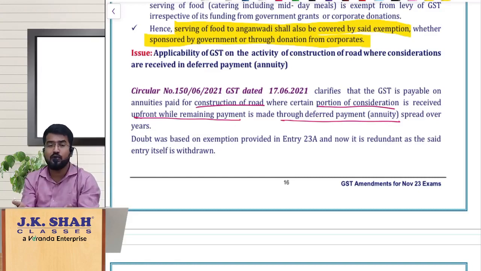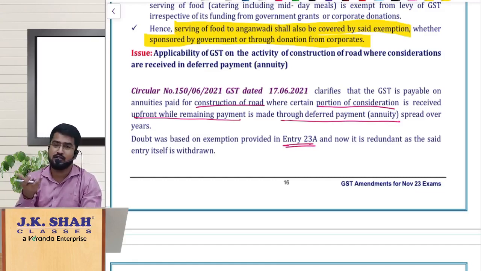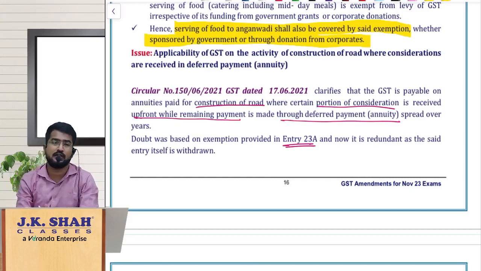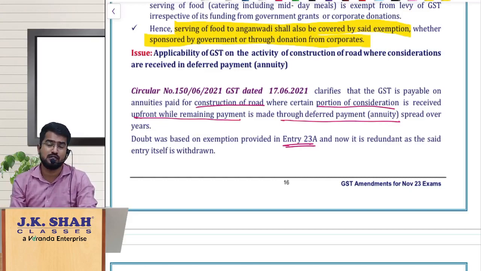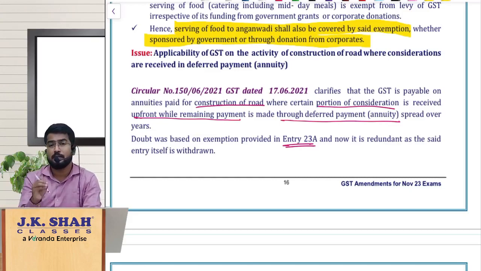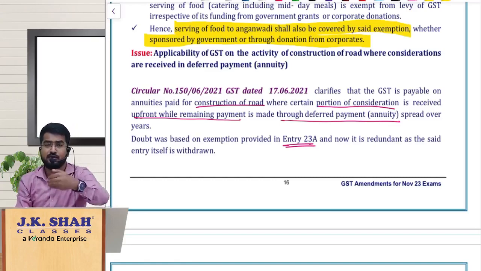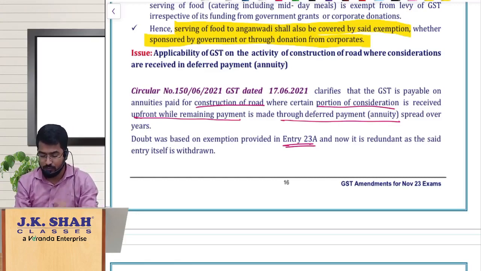The doubt which came to people based on entry 23A is itself not there now, so this clarification does not have any role now. Please understand, services by way of access to roads or bridges by paying annuity are very much taxable, but by paying toll charges, whenever you use them immediately then and there, that is exempt. Hope it is clear.